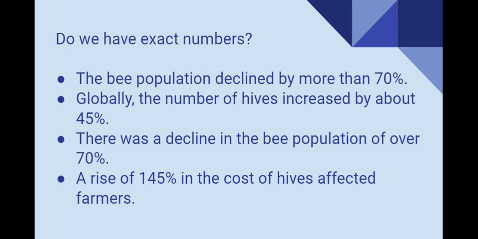Now, look at these sentences and think about this. Do we have exact numbers here? The bee population declined by more than 70%. Globally, the number of hives increased by about 45%. There was a decline in the bee population of over 70%. A rise of 145% in the cost of hives affected farmers. If you notice, in the first three sentences, we do not have an exact number. We have just approximate numbers. Only in the last one, we have a specific number. So let's go ahead and check this.